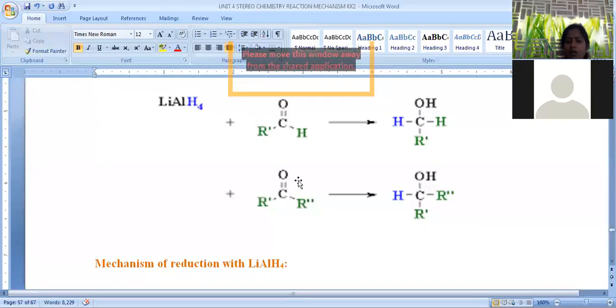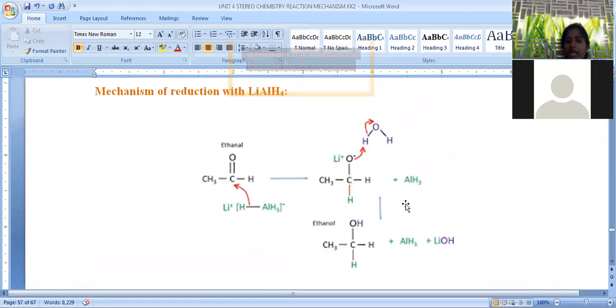R-C double bond O-R is called a ketone. When this ketone is subjected to reduction with lithium aluminum hydride, it is converted into a secondary alcohol. A secondary alcohol is generated by this process. So this is the secondary alcohol, primary alcohol from aldehydes, secondary alcohol from ketones.